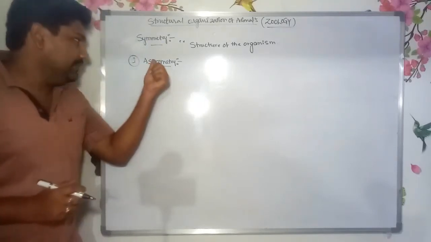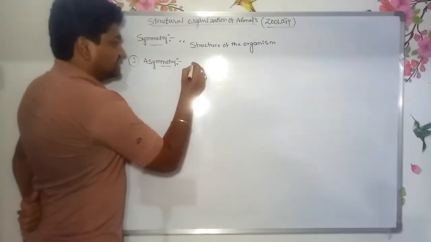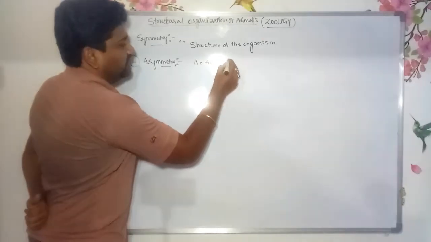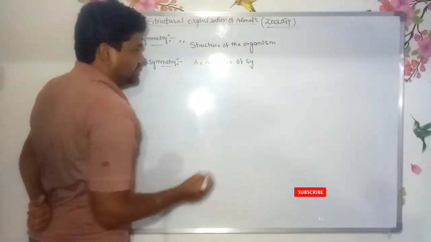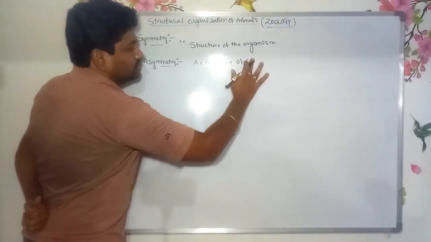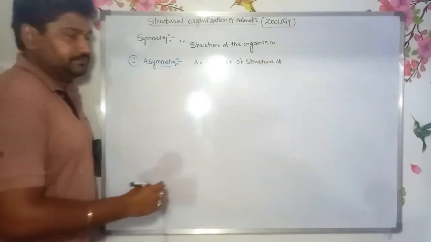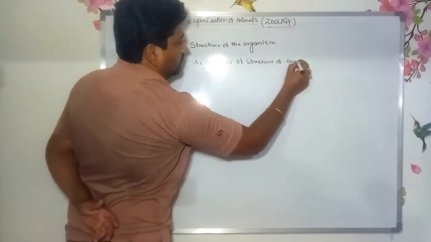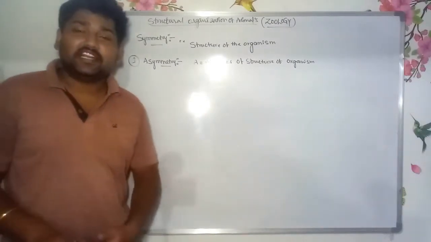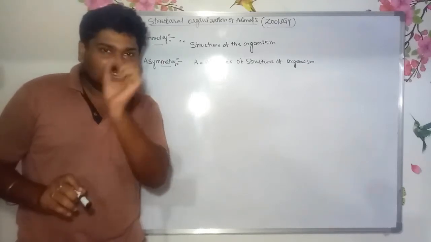Asymmetry: A means absent, symmetry means structure. So it is the absence of structure of the organism. This type of symmetry is known as asymmetry. Asymmetry is nothing but the irregular arrangement of the structure around the central axis.